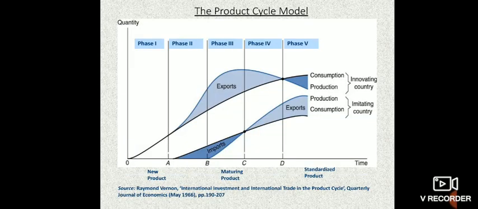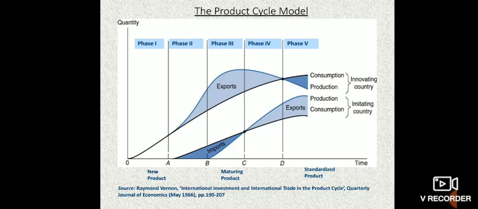In the graph we can see there are two types of curves, the curve of the innovating country and the curve of the imitating country. In the innovating country, at the beginning, phase 1, there are no exports at all. In phase 2, the exports are increasing, and in phase 3, the exports increase to the highest level. In phase 4, the exports are decreasing, and in phase 5, the exports are almost stopped and imports are increased.